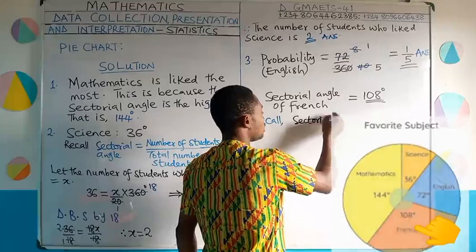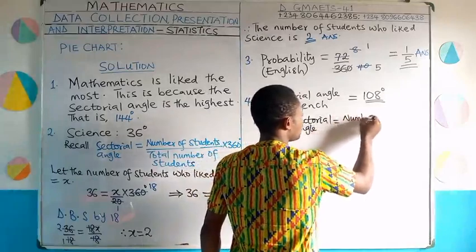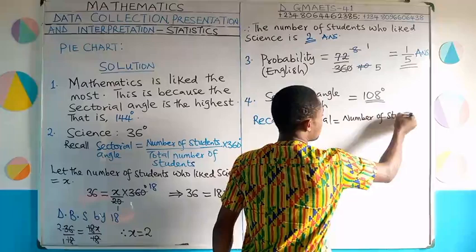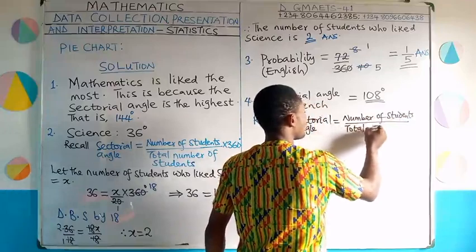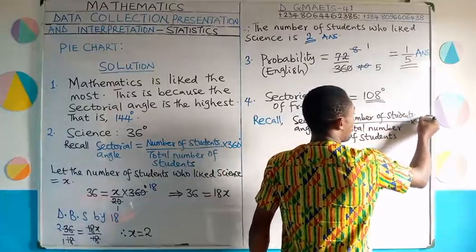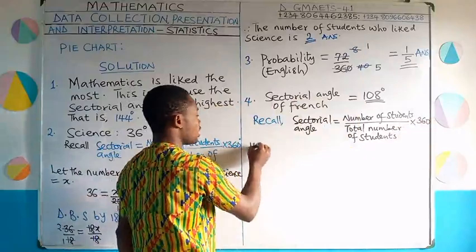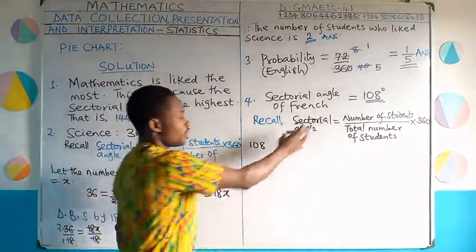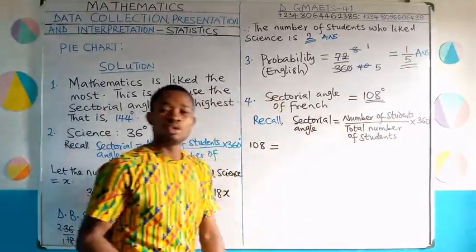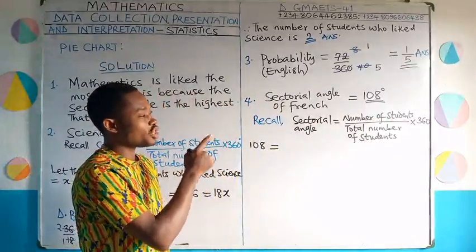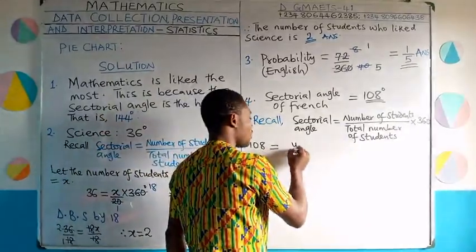So sectorial angle equals number of students. I'm going to divide it by total number of students. And then I'll multiply by 360 degrees. So sectorial angle for French is 108. I'll start substituting now, okay? Here, I'll fix 108 for French. Number of students, I don't know. The number of students that said that French is their favorite subject, I don't know. Permit me to put Y there. Let's use Y for it.